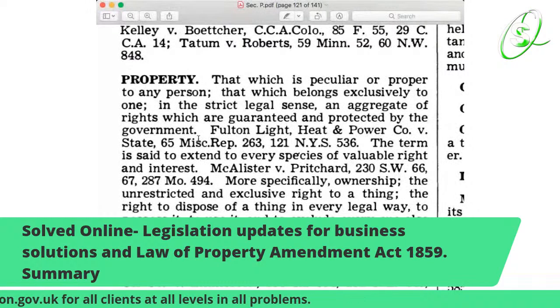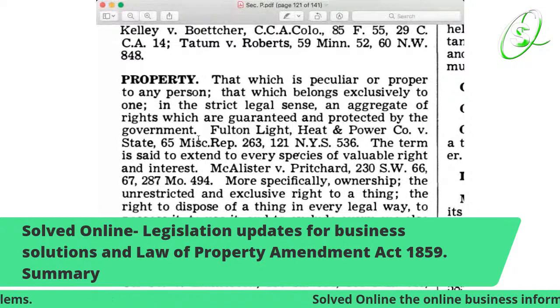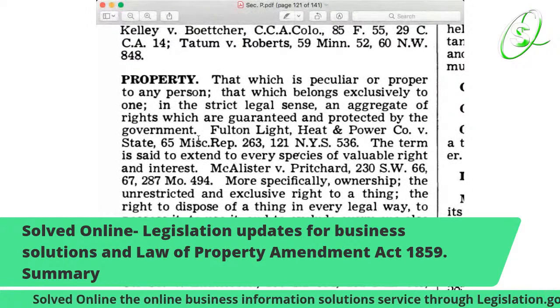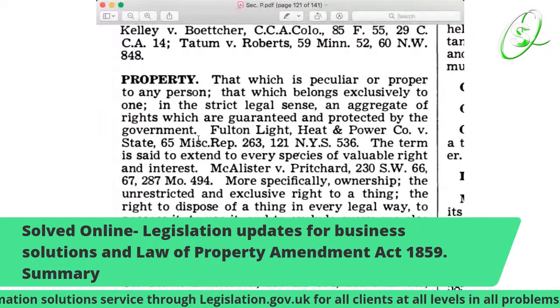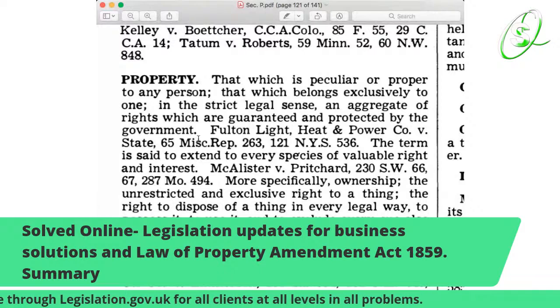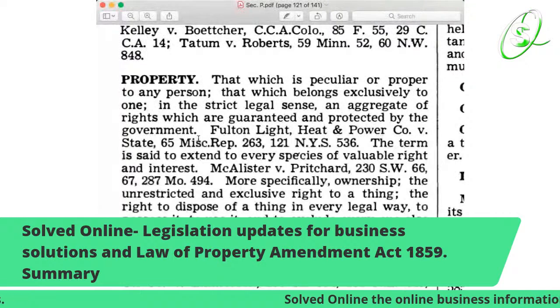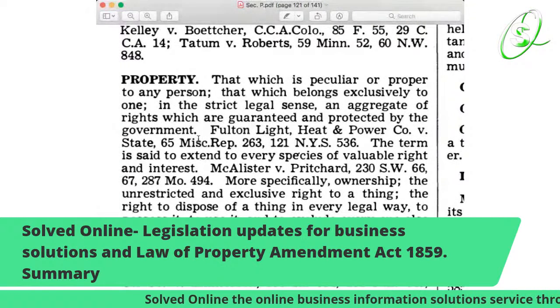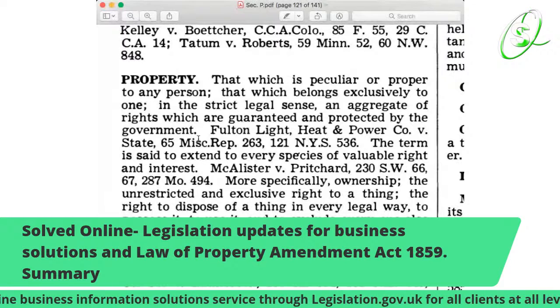More specifically, ownership: the unrestricted and exclusive right to a thing. Big deal with property. So property meaning a thing. The right to dispose of a thing in every legal way. See that?